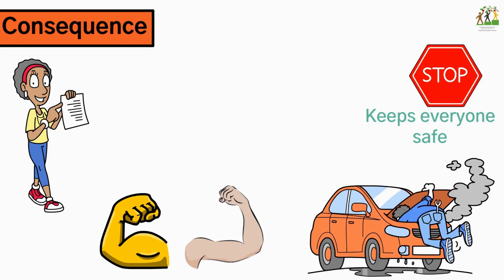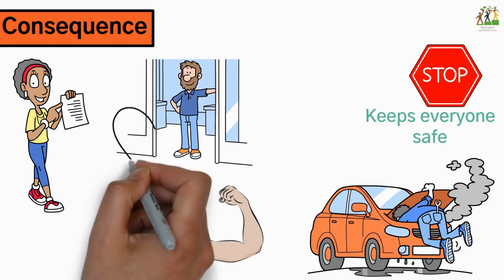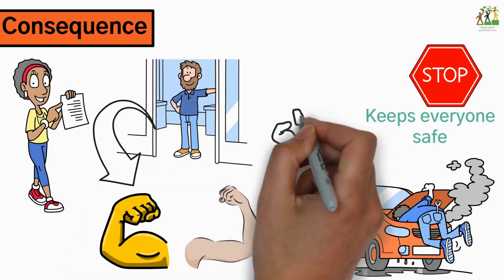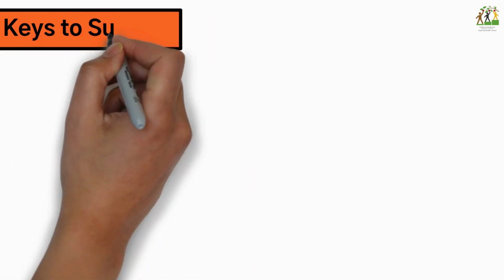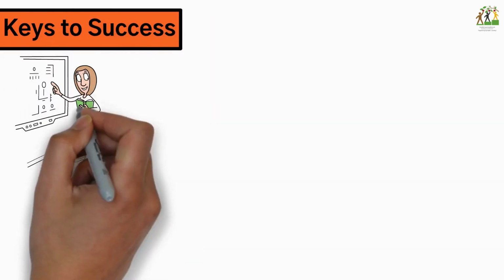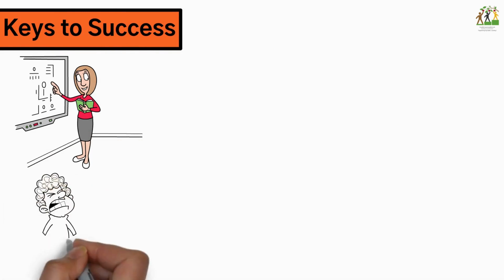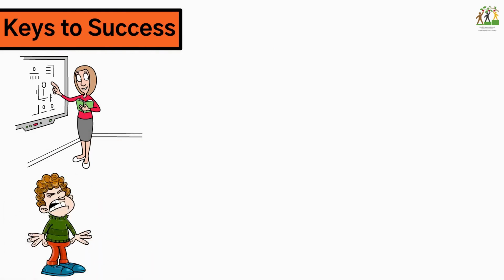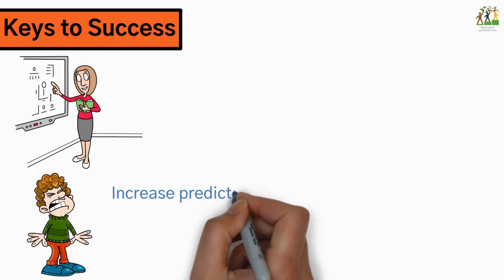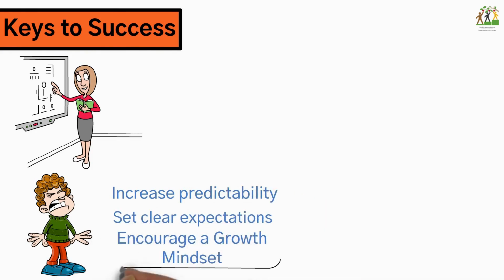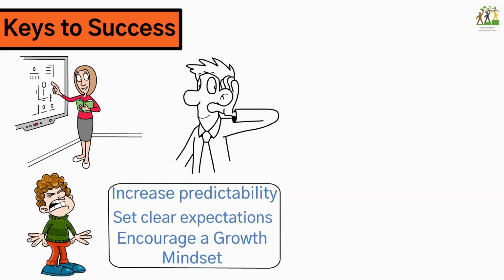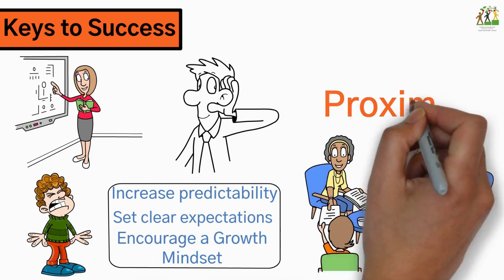A behavior that is followed by a payoff will most likely strengthen the behavior. A behavior that does not yield a payoff will likely weaken the behavior. Keys to success. The following are some useful antecedent strategies to minimize the likelihood of challenging behavior from occurring. Increase predictability, set clear expectations, encourage a growth mindset, provide frequent attention, assistance, supervision, and proximity.